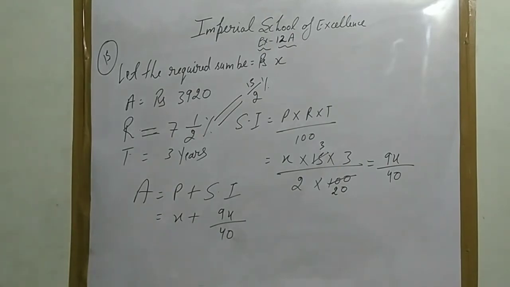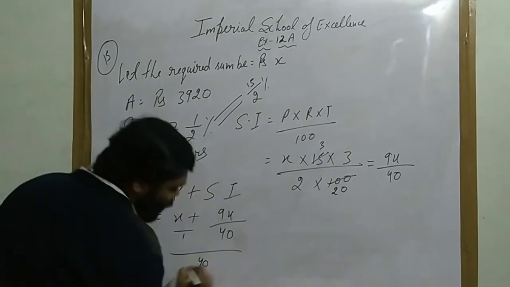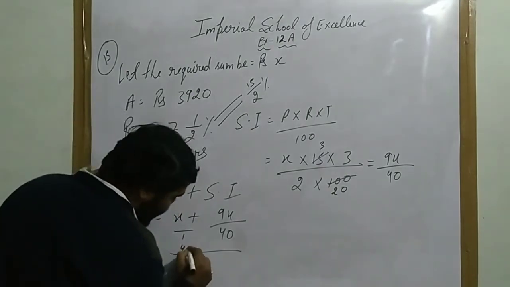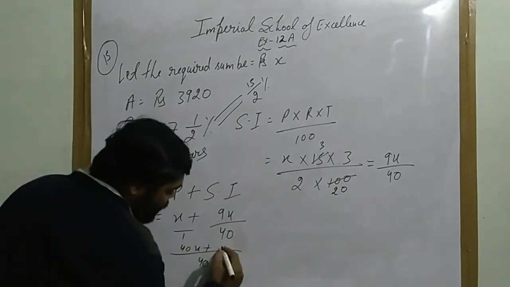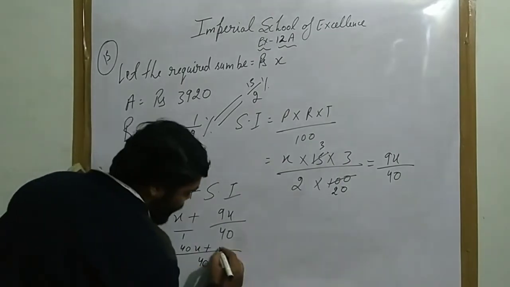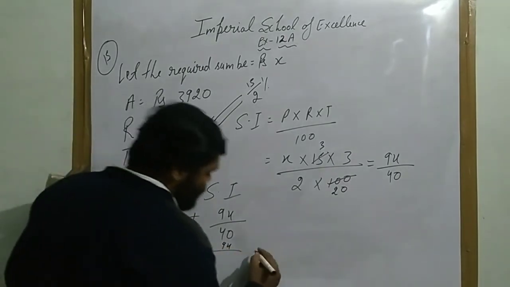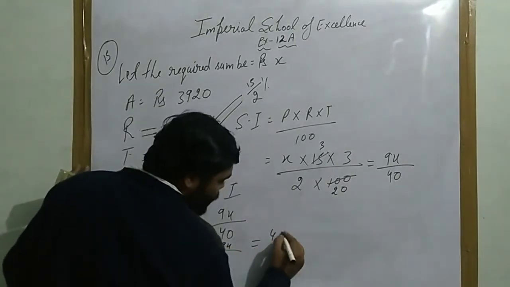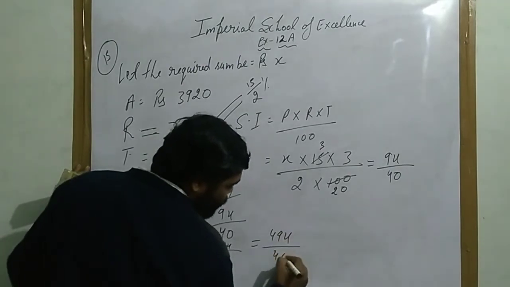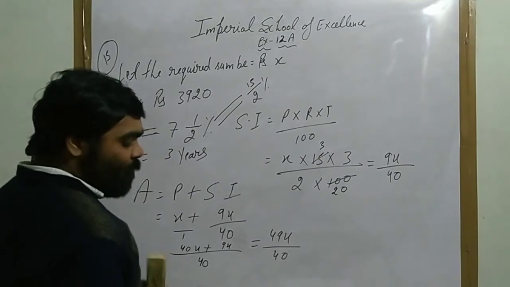So X plus 9x upon 40. Take LCM, 40 will be the LCM. 40x plus 9x, when you add 40 plus 9, it will be 49x upon 40.